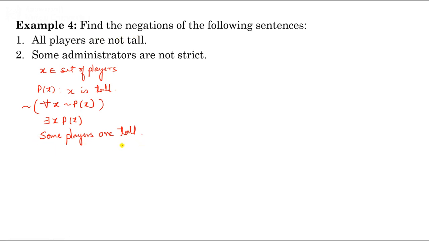Similarly, some administrators are not strict. So again you will write X belongs to set of administrators.